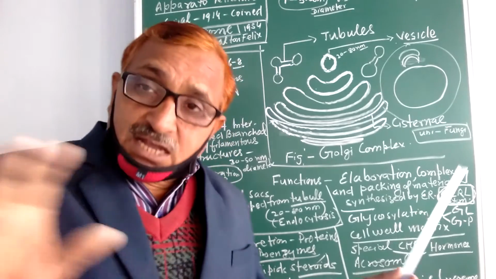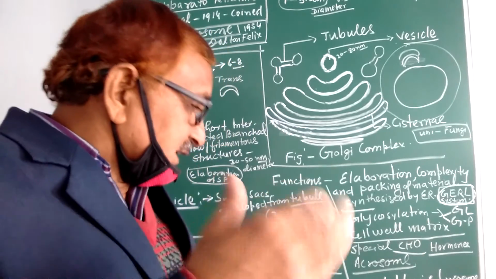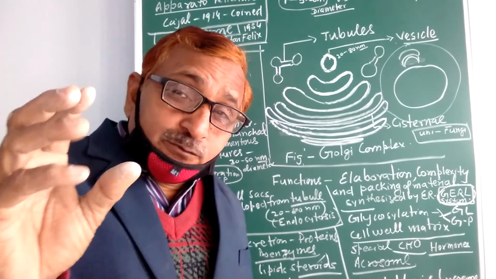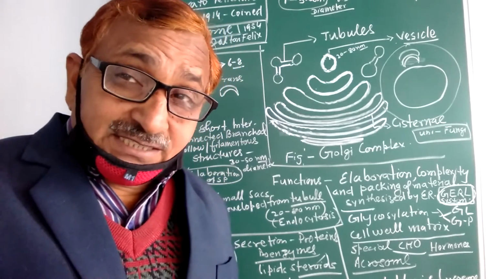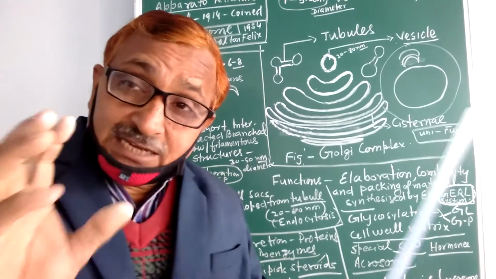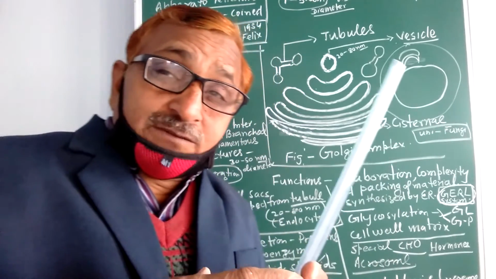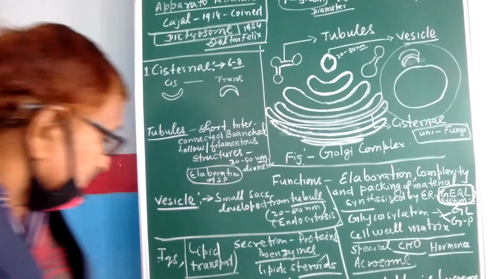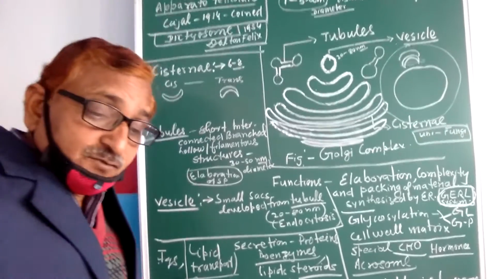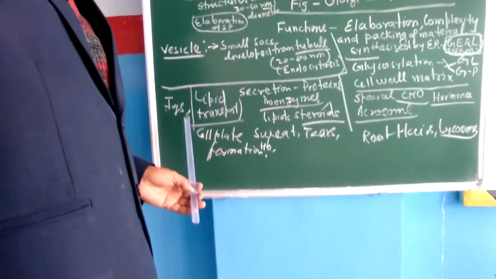special carbohydrates are formed, hormones are synthesized, and their derivatives are also produced. The acrosome in sperms that contains hydrolytic enzyme is also formed with the help of Golgi body. Root hairs and lysosomes are packed and formed along with the endoplasmic reticulum by the Golgi body. Immunoglobulin proteins, which are generally found in the immune system, are also synthesized. They are responsible for the immune system.